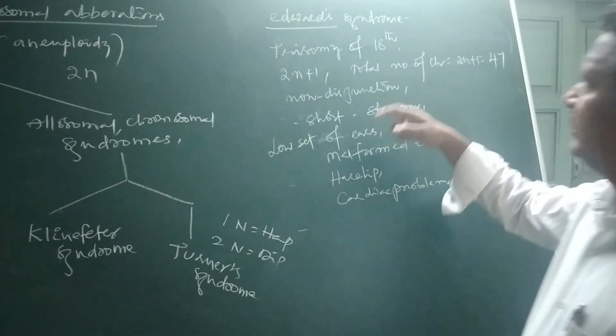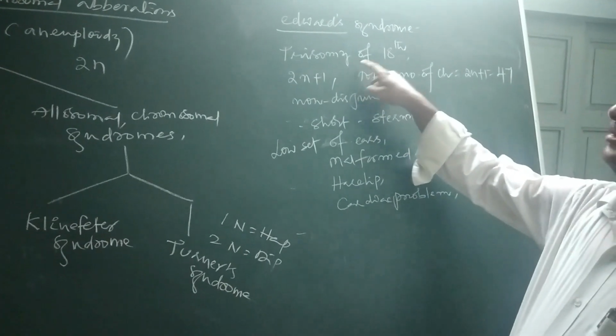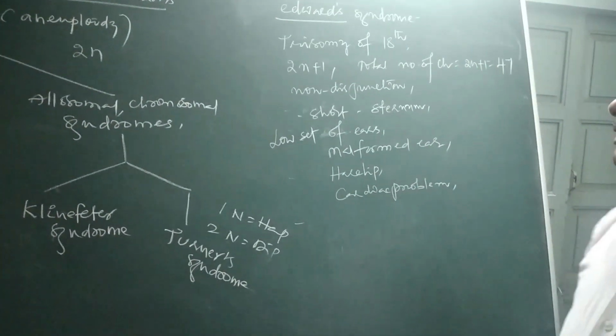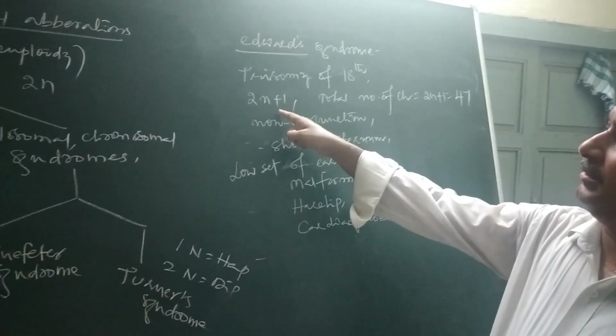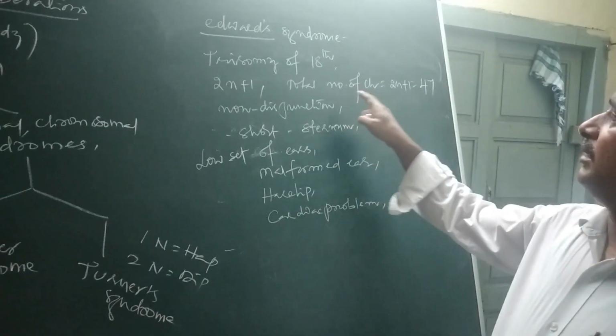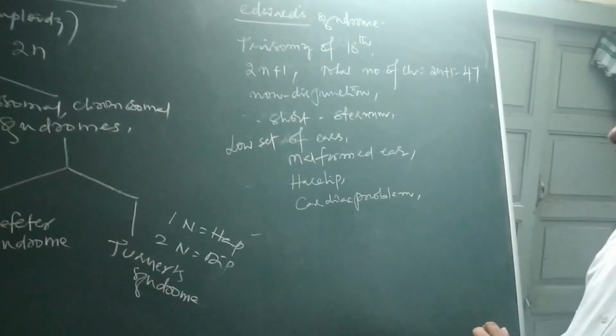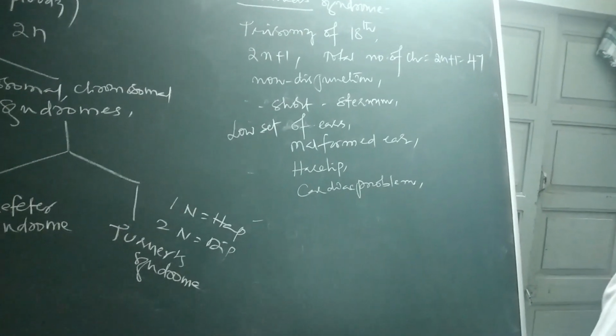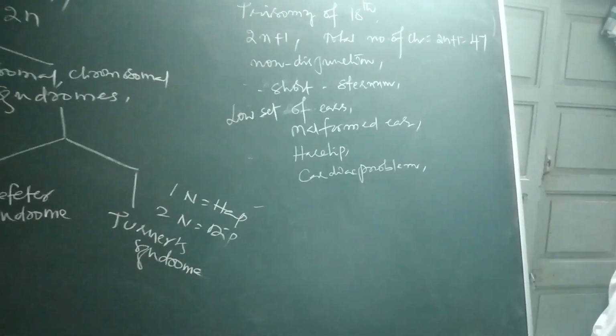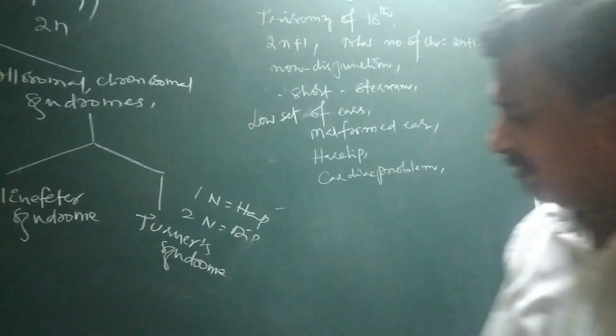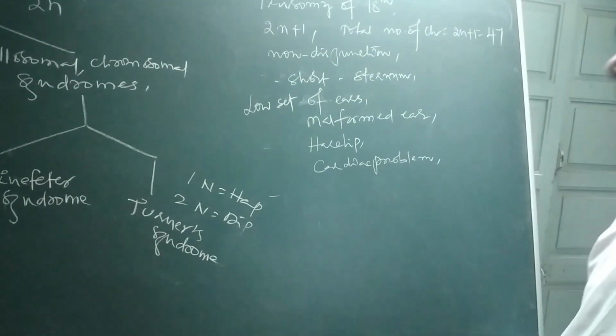So what are the things we have to remember here? The trisomy of 18th is said to be Edward. Its karyotype will be 2n plus 1. Total number of chromosomes is 47. It is also a result of non-disjunction. Short sternum is there, low set ears, malformed ears, hair lip are there. Some cardiac problems are also developed from birth itself.